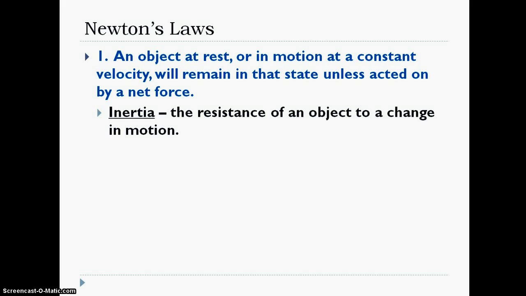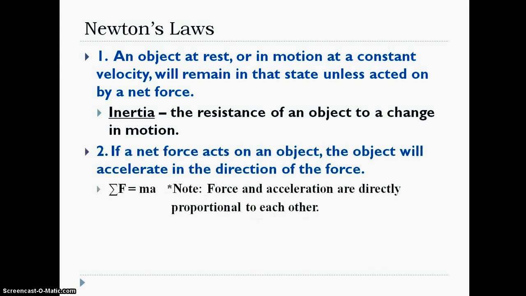An example on Earth where you have an object moving at a constant velocity, but not like the space example, would be if you're driving in your car at a constant velocity. That would mean that your engine force is balancing the frictional force, so you would keep on moving at a constant velocity, and that is inertia. In the same way, if you had a rock sitting there, unless something comes along and pushes it, the rock will keep sitting there. That's all Newton's first law was, so that should be a review.